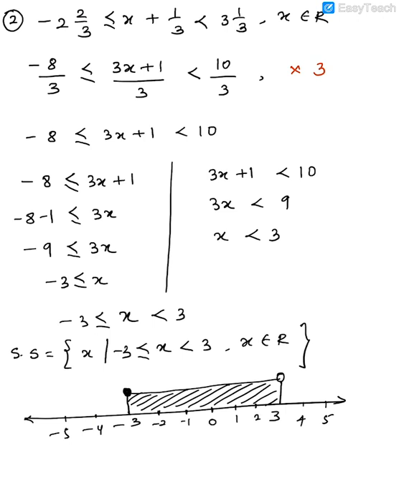That completes your sum. Again, as I said, this is a 3 or 4 mark sum. You can mark this sum as a 1-star problem. Now next problem number 3. Problem number 3 is minus 8.5 is less than minus half minus 4x less than or equal to 7.5, comma x belongs to integers.